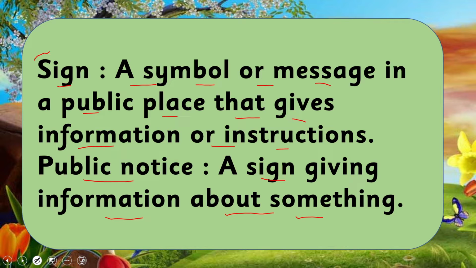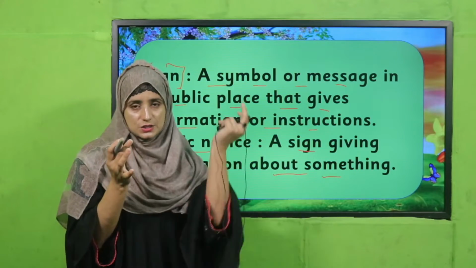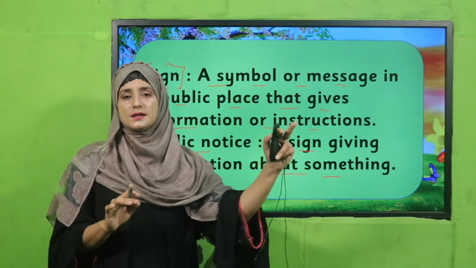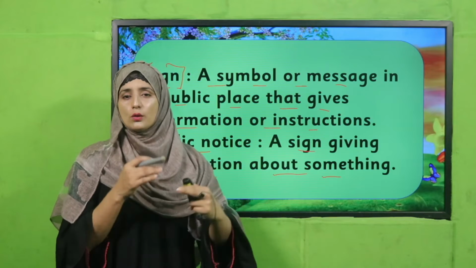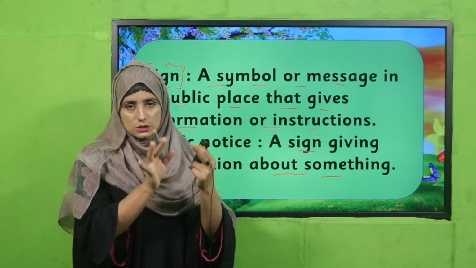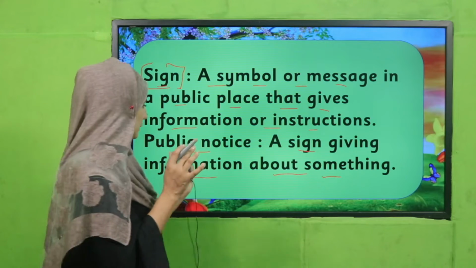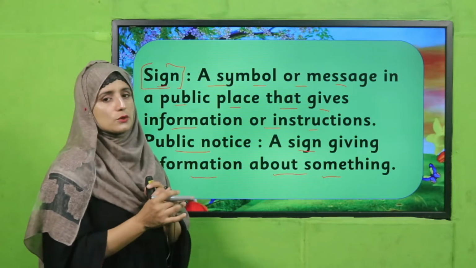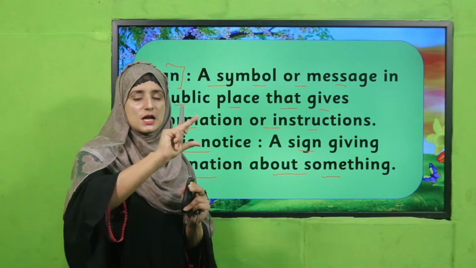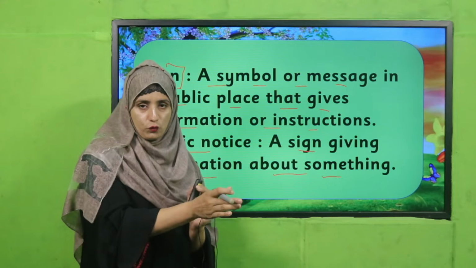So a sign or a public notice is not a different thing, my dear students. What is a sign? A sign is a symbol that is made in a public place, and it gives us a message about what we have to do and how we have to react in this place. These are the instructions. And a public notice gives instructions that we have to follow.